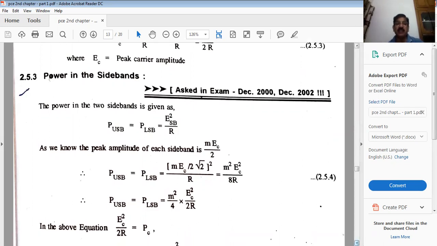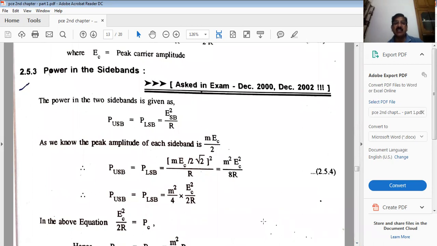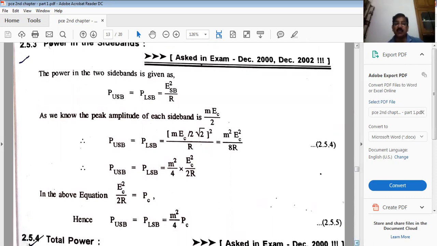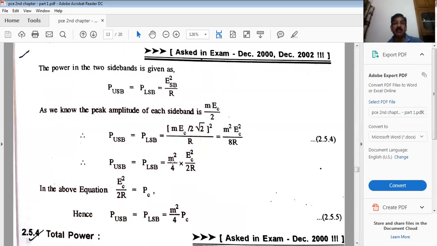So bring 2 with R, EC square over 2R means PC, I mean power of the carrier. So it means M square over 4 into PC. So this will be the power of the upper sideband and power of the lower sideband, as both are having the same amplitude. So both will have the same power as well, right?